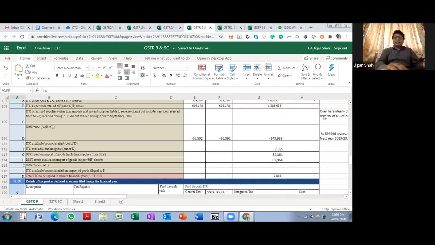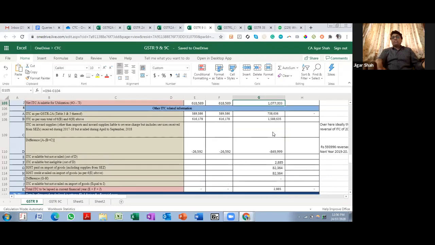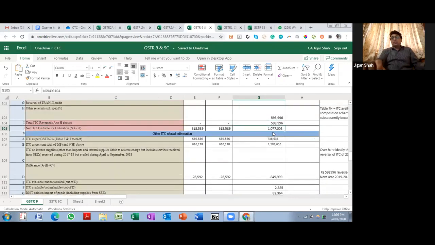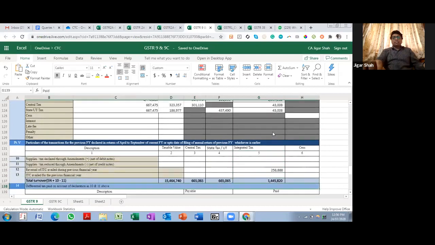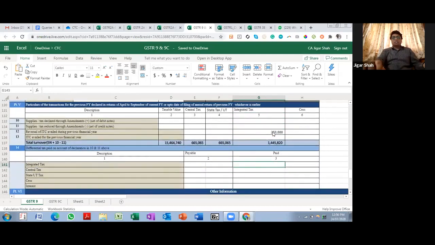Like in our case, this is a negative figure. I have reversed it in the next financial year. So I have an explanation of 593 and approximately 2.5 lakhs I have reversed in the next financial year, so I am disclosing that over here, 2,58,000. So while filing GSTR 9, I will not reverse anything separately. But hypothetically, let us say that I had not done this 2.5 lakhs reversal in the next financial year, then yes, while filing GSTR 9, I would have to reverse it.